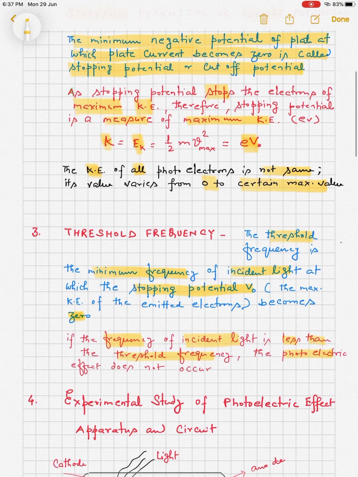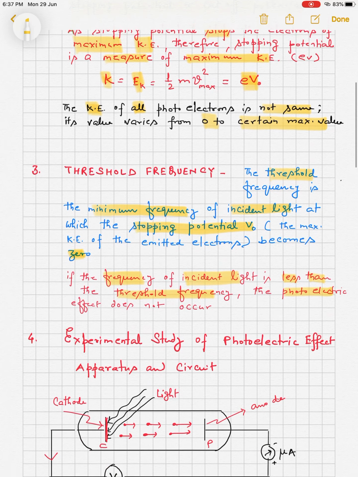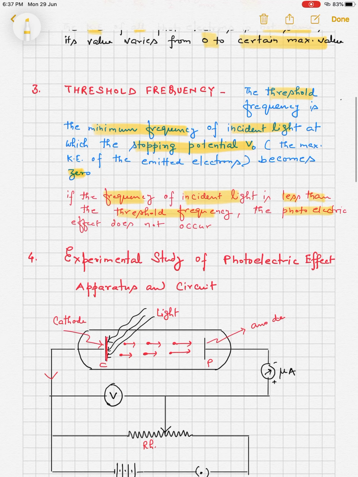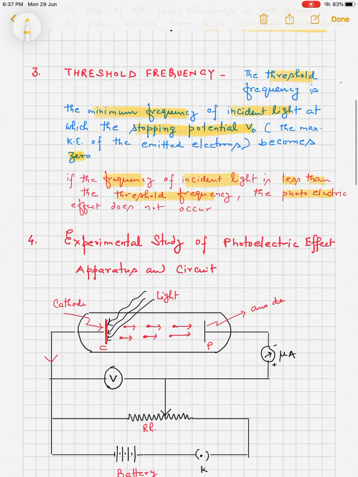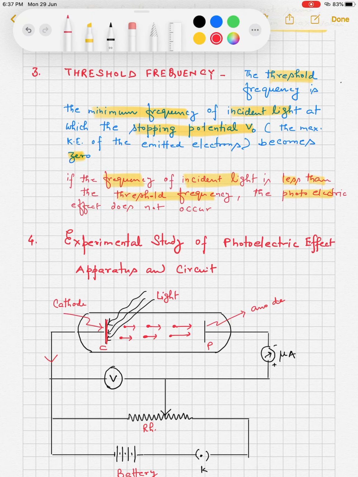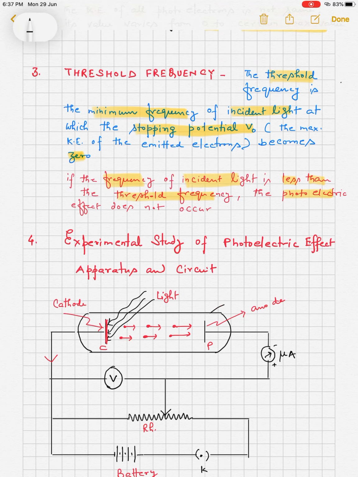Now the experimental study of the photoelectric effect. So here is the apparatus. This apparatus consists of an evacuated glass tube. It consists of a cathode C and a plate P that is known as anode.